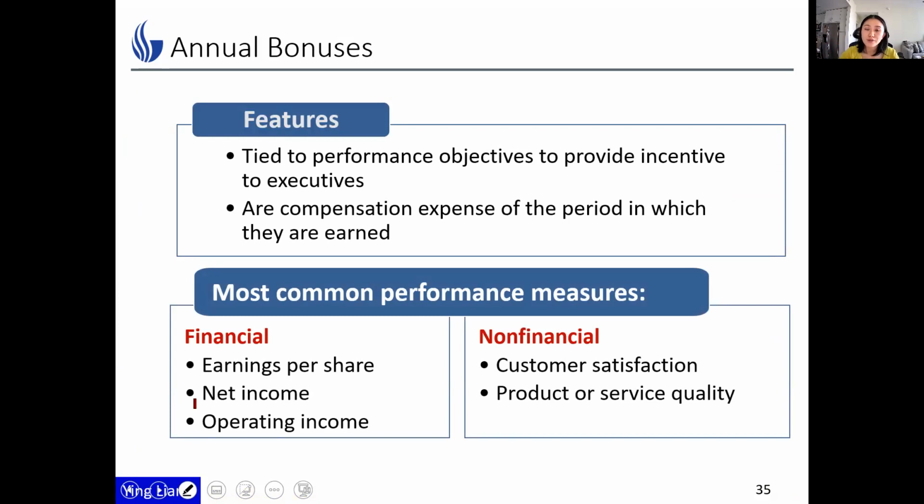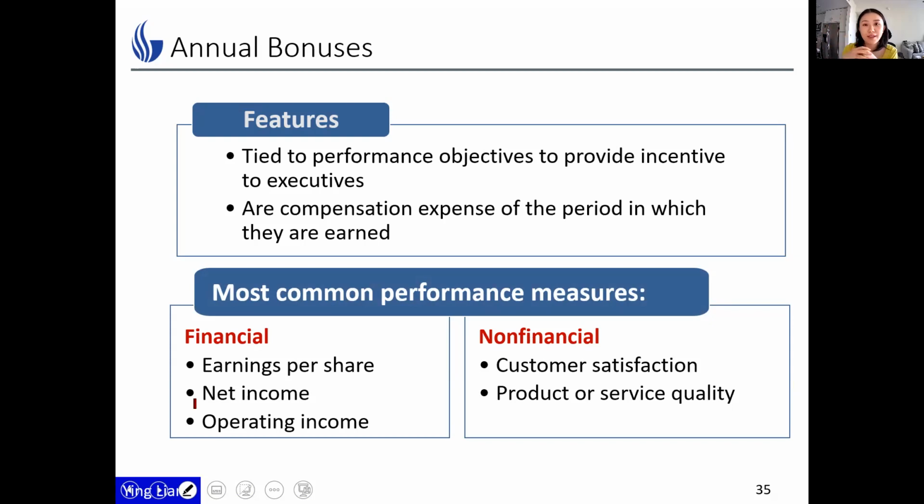Each is used by about a quarter of the firms having those bonus plans. We also have non-financial performance measures, which do not use financial reporting or accounting proxies. For example, you see customer satisfaction, product or service quality, right?